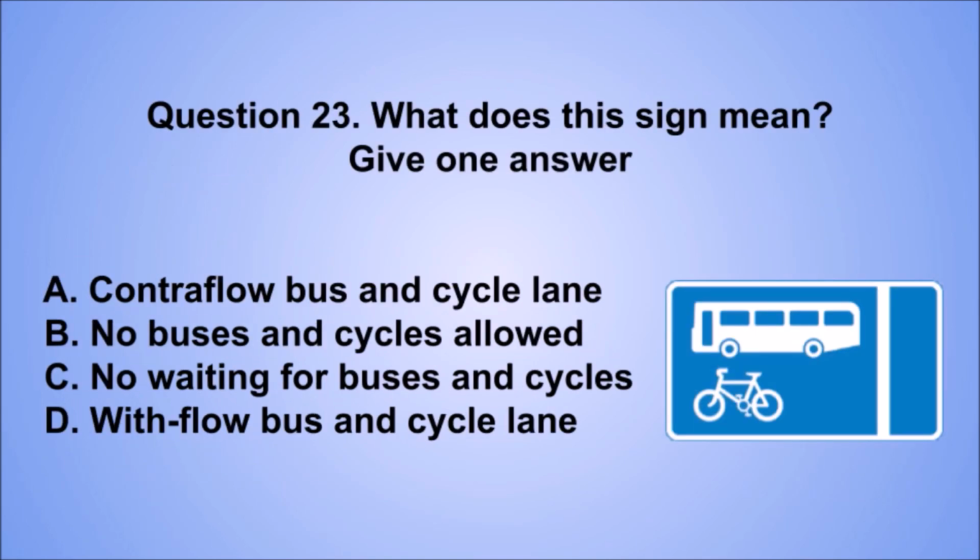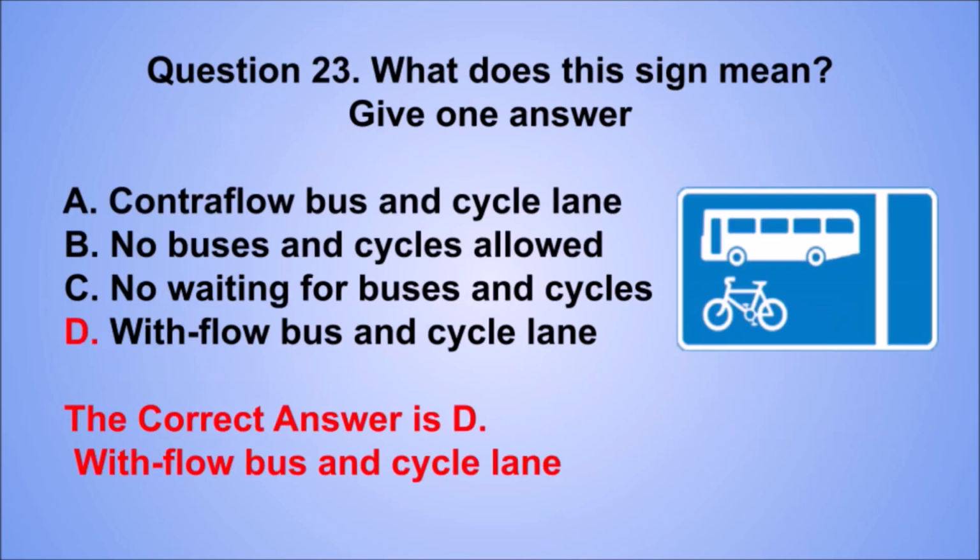Question 23. What does this sign mean? Give one answer. A. Contraflow bus and cycle lane. B. No buses and cycles allowed. C. No waiting for buses and cycles. D. With flow bus and cycle lane. The correct answer is D. With flow bus and cycle lane.